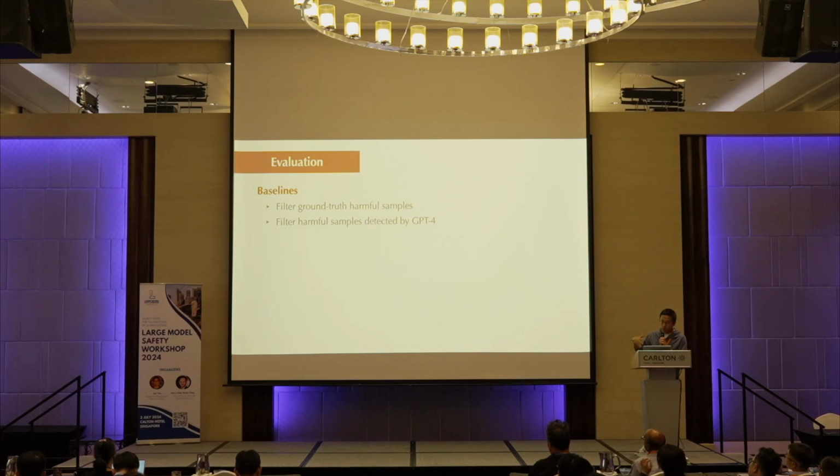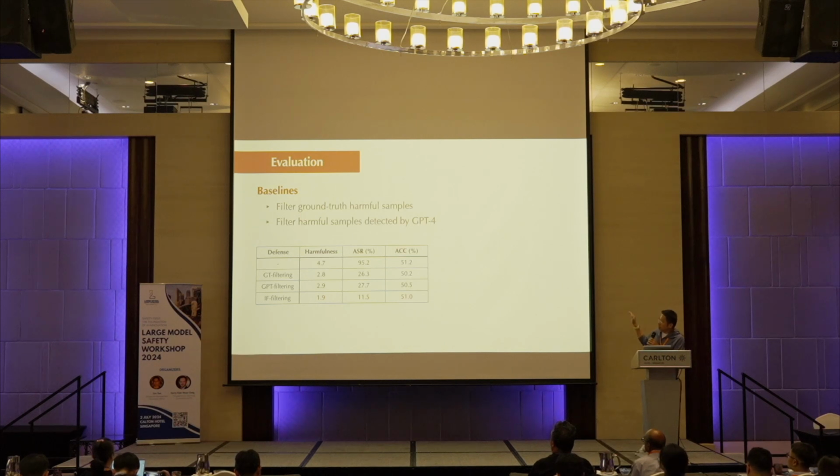We have tried two baselines. One is, suppose we know the ground truth harmful prompt samples, if we filter them out, how that's going to affect the model's property. The other is if we use another language model to detect those harmful prompts, whether that helps. And here are the main results we have.